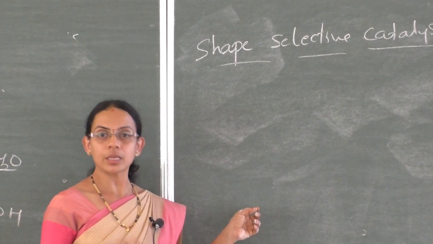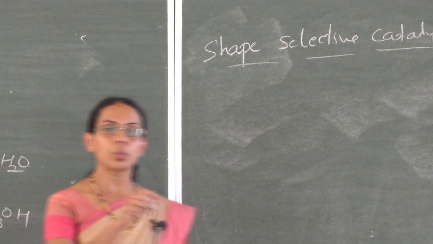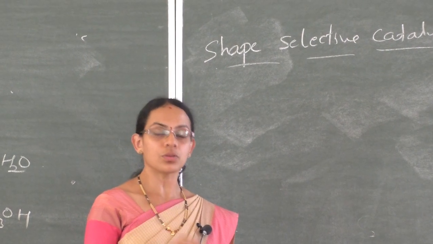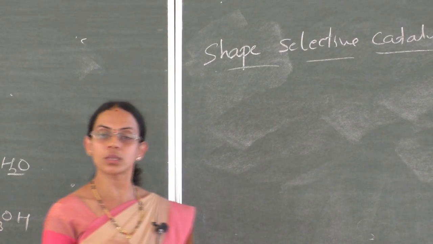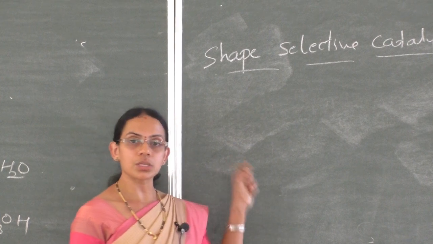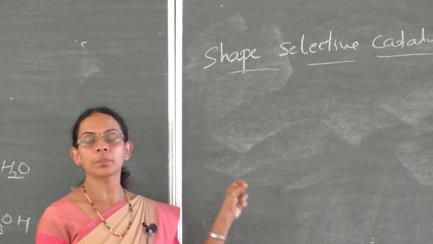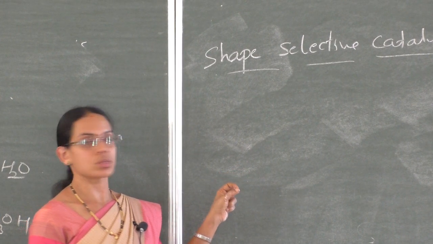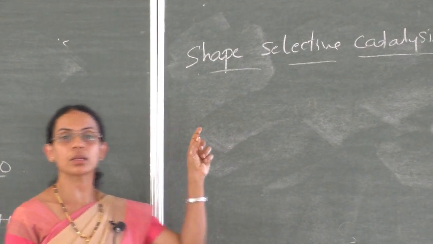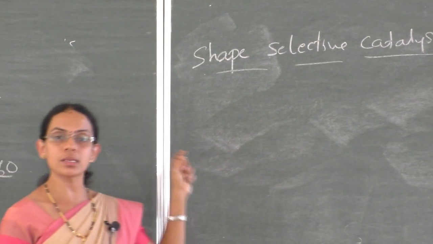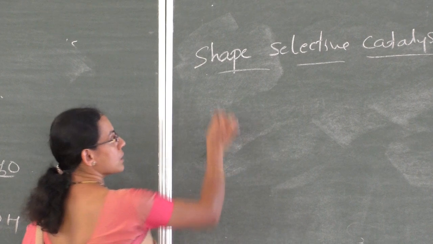If the catalytic process depends on the pore structure of the cavities present on the catalyst, as well as the size and shape of the reactant molecules and products, such a catalytic process is called shape selective catalysis. It is a highly selective catalytic process.